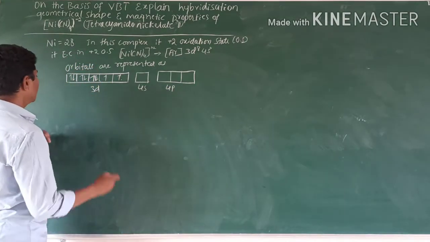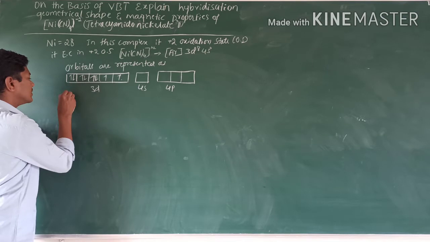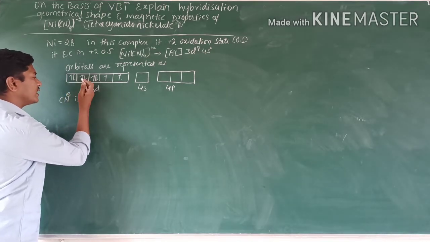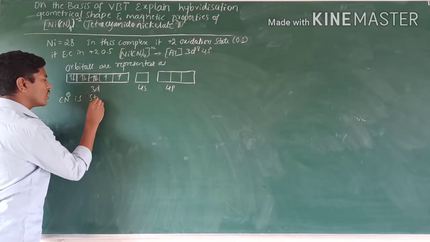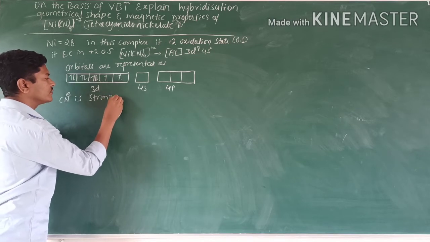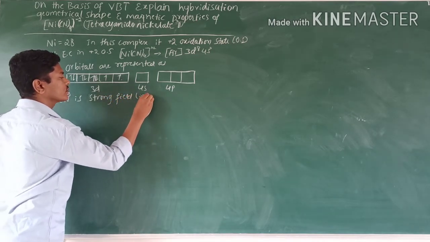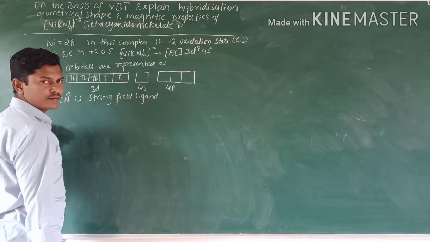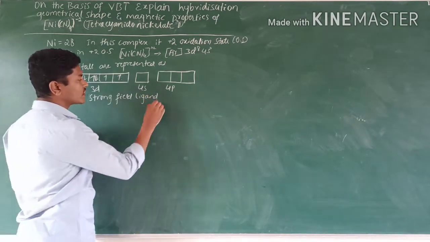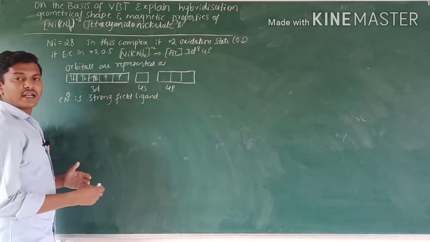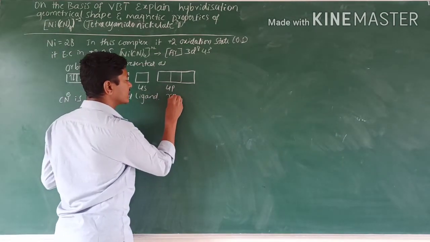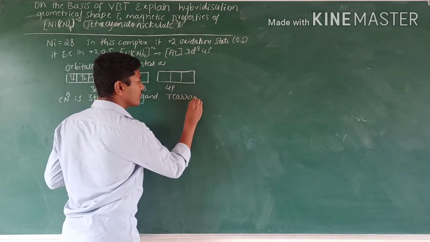Then CN minus is a strong field ligand. What happens if a strong field ligand is there? Rearrangement of electrons takes place, isn't it?